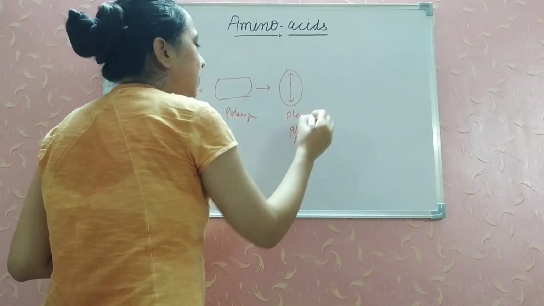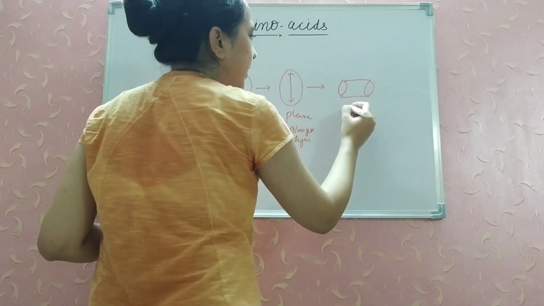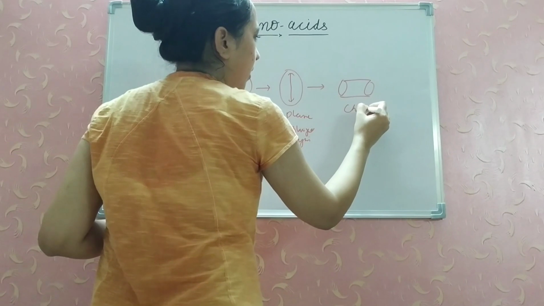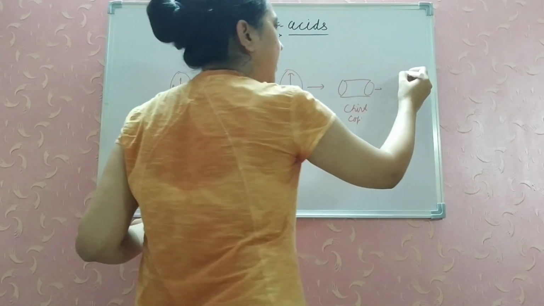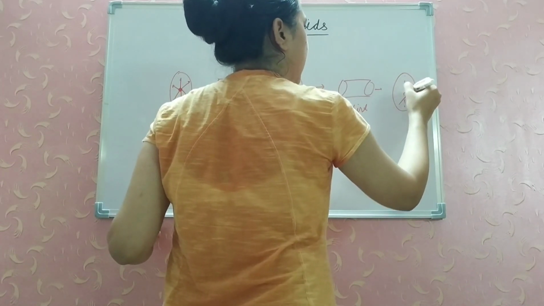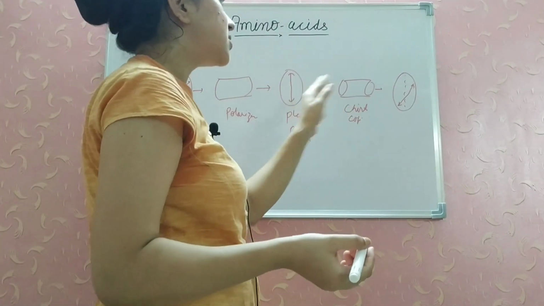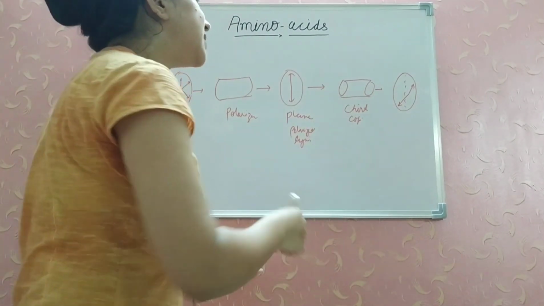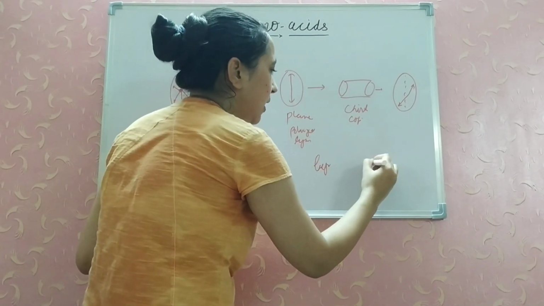When this plane polarized light passes through a tube containing a chiral compound, what happens to this light? It is rotated, like this. The plane polarized light can be rotated either to the left side or to the right side.